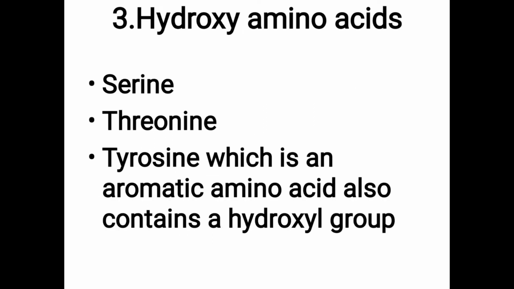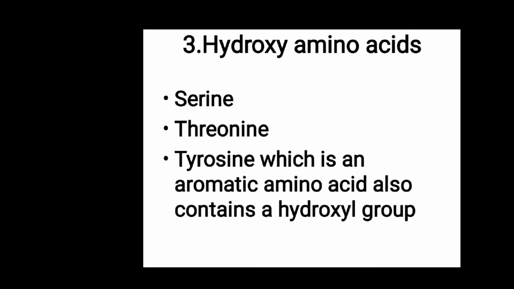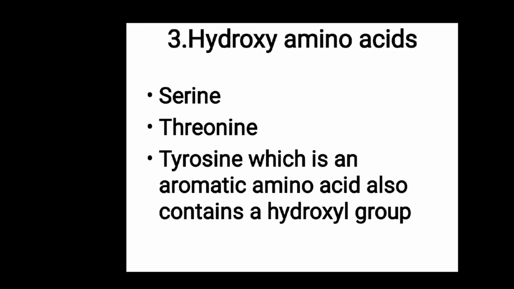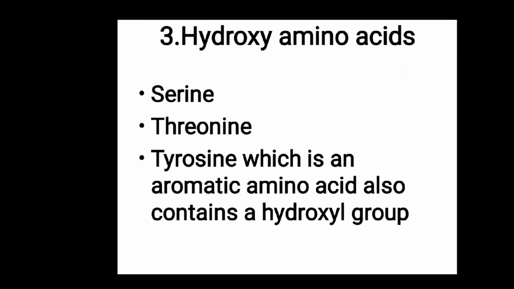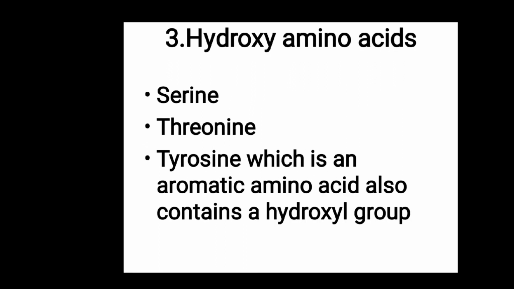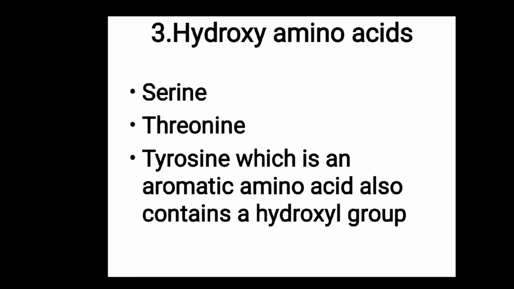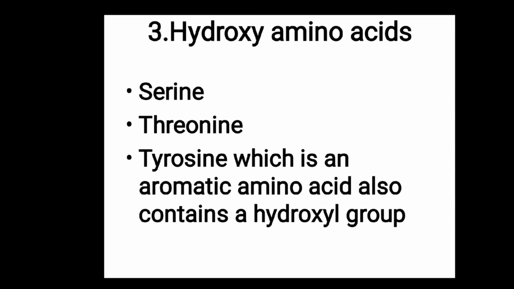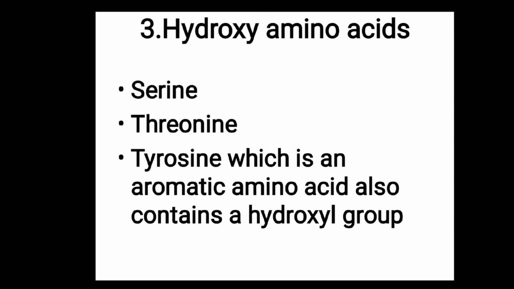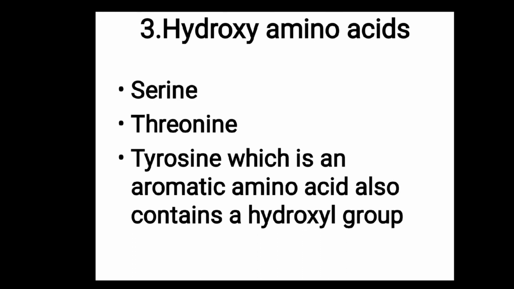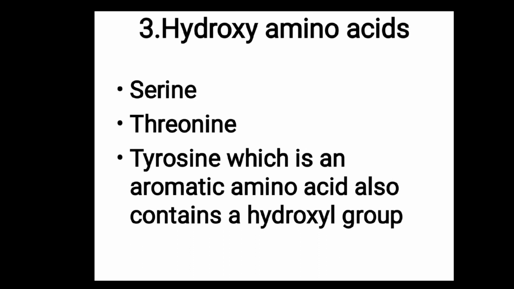Third one is hydroxy amino acid. Hydroxy means they contain an OH group. So serine, threonine, and tyrosine also contain a hydroxyl group. Serine and threonine do, and tyrosine is an aromatic amino acid, but it contains a hydroxyl group. So we can give tyrosine as an example of hydroxy amino acid also.